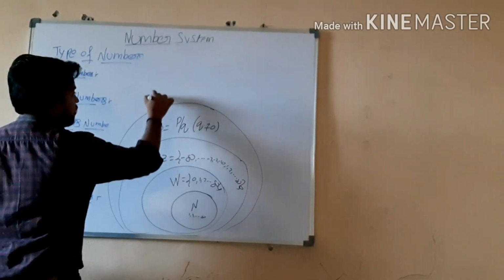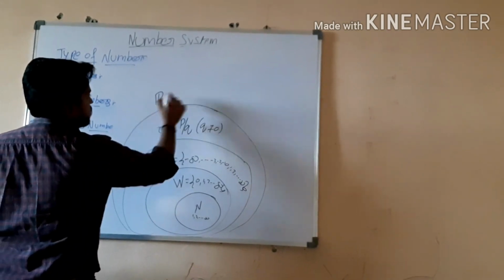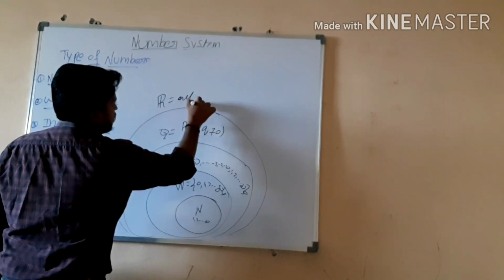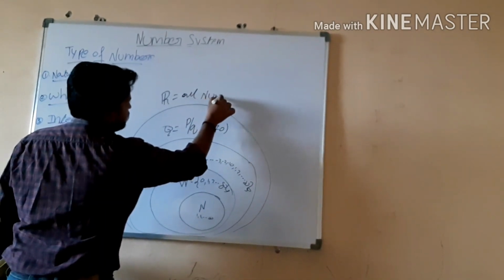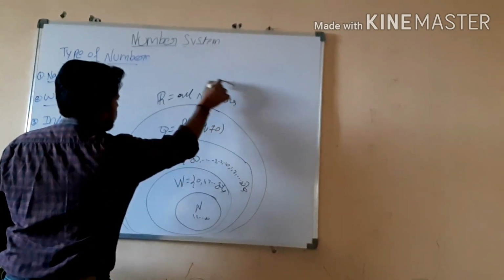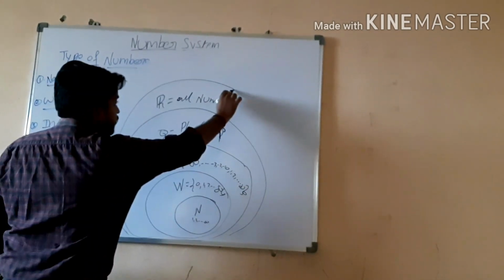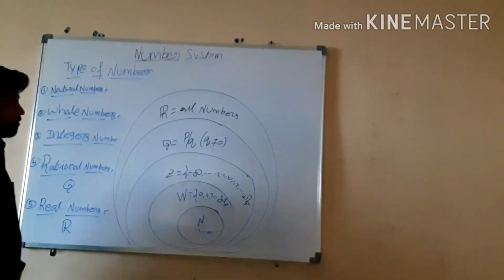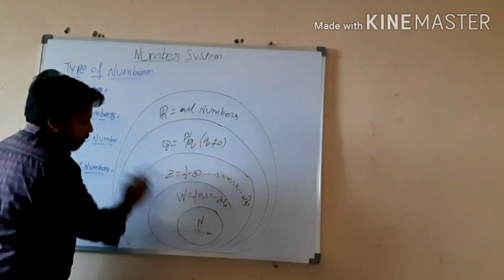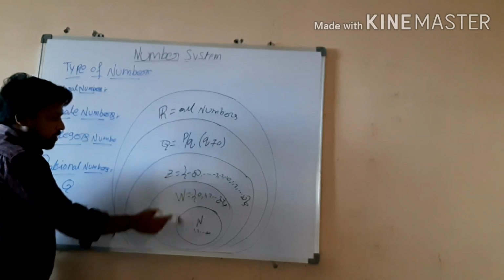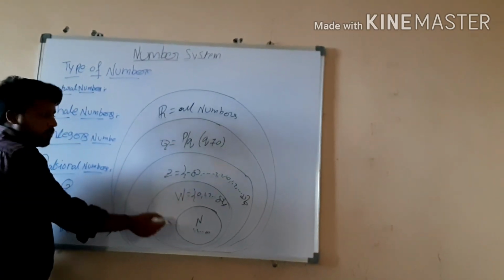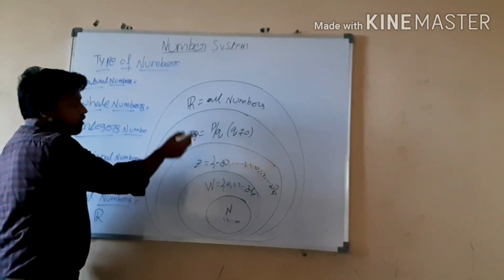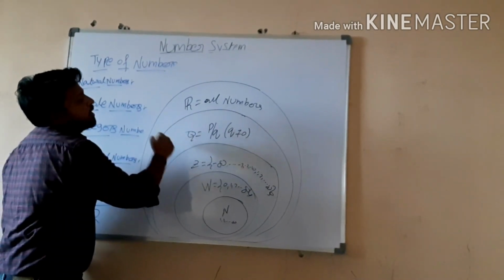Next one is real numbers. Real numbers are all types of numbers. These real numbers will come to you in the 9th class. So up to 6th class we will learn natural numbers. In 6th class we are going to learn about whole numbers. In 7th class we are going to learn about integers. In 8th class you are going to learn in full detail about the rational numbers.